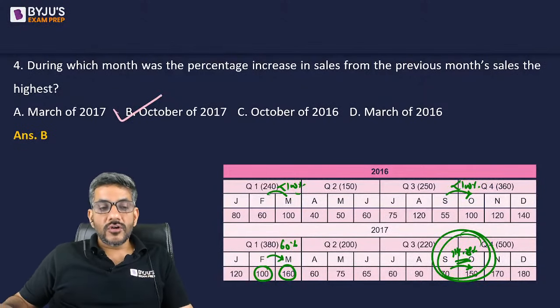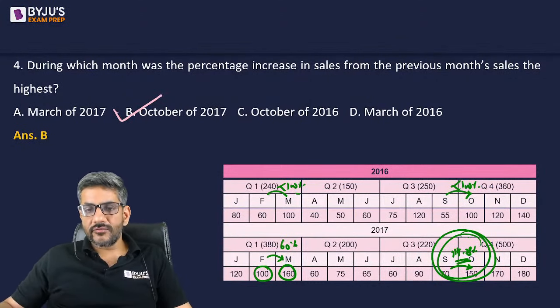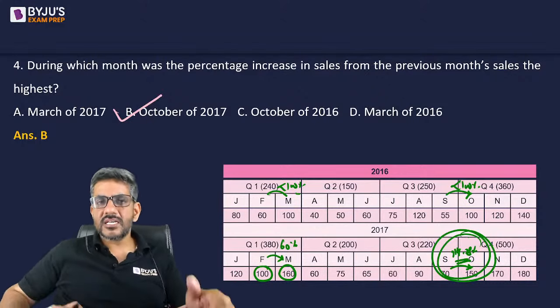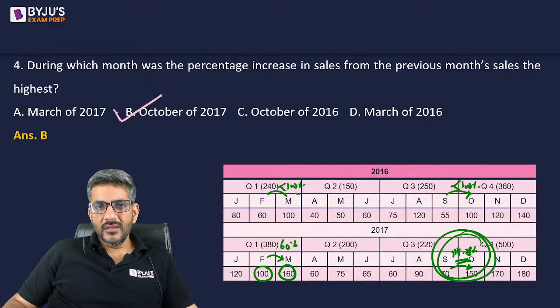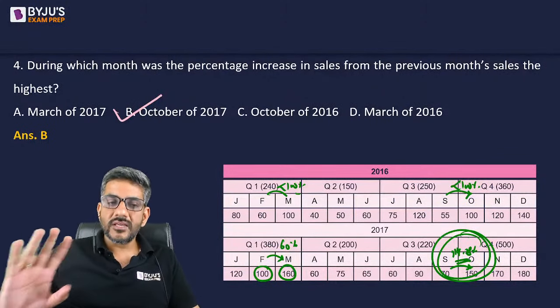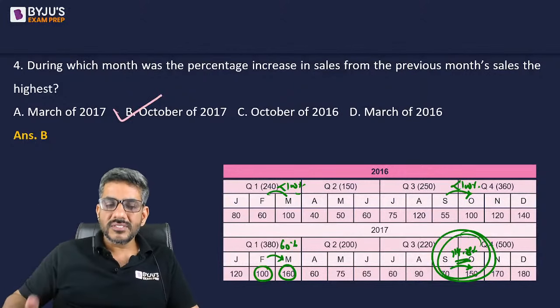So these were the 4 questions on this one set. I hope you all can see that making this table, of course, has made your job easy. And that was a simple set. I would actually put it in the category of an easy set. The only thing is that the chart was something new. But whenever CAT would ask you anything new, generally they would give you easy questions on that. Always keep that in mind.